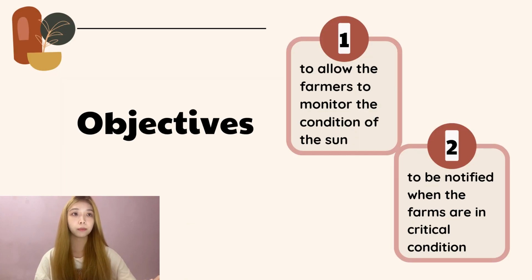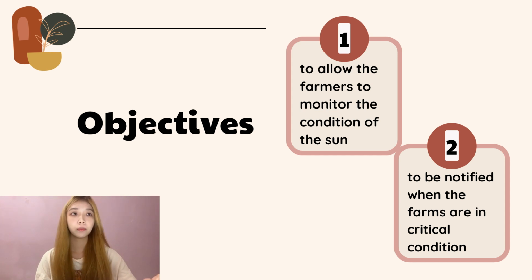In this AWS Smart Agriculture Monitoring System, one of the primary objectives is to allow the farmers to monitor the condition of the farm. This includes keeping track of various factors such as soil pH value, temperature, and humidity. To achieve this objective, the system utilizes sensors and IoT devices that collect data in real time and transmit it to farmers through their mobile devices or laptops. This enables farmers to stay informed about the condition of their farms even when they are not physically on the farm.